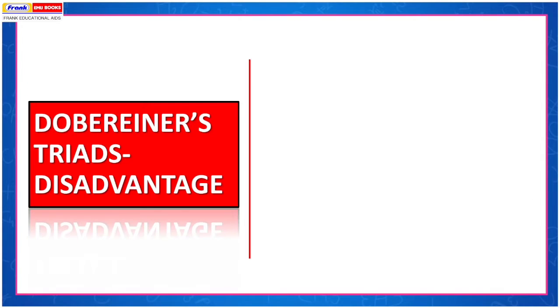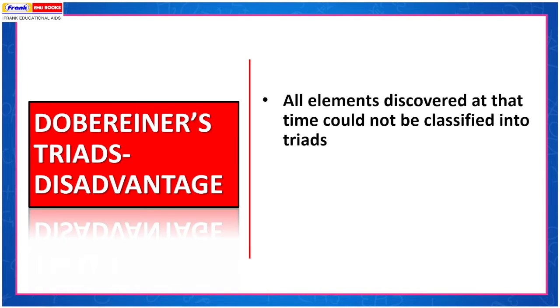Disadvantage of Dobereiner's triads: all elements discovered at that time could not be classified into this. Hence, it was discarded.